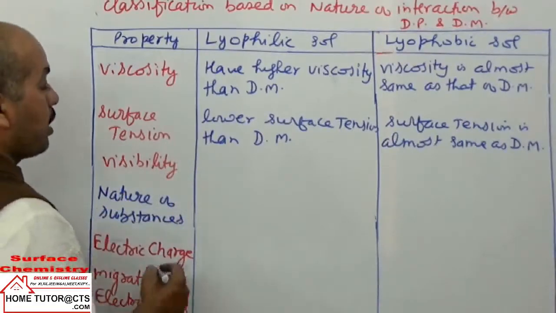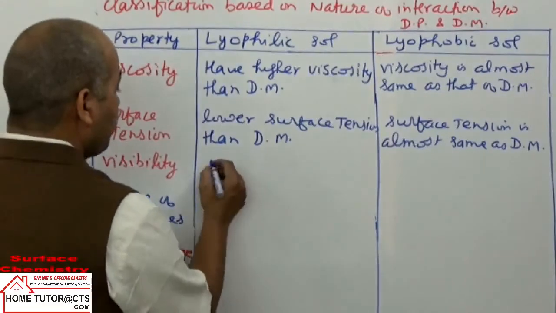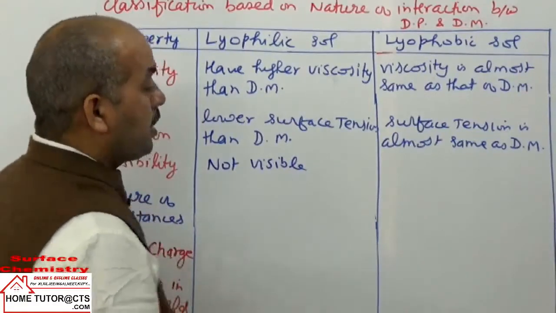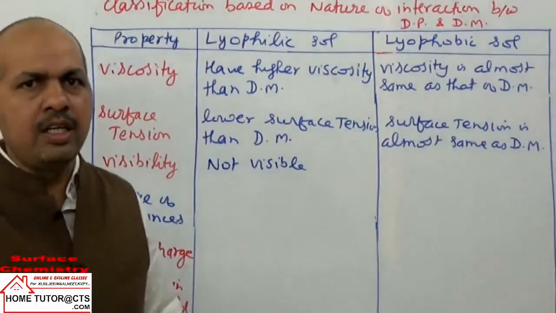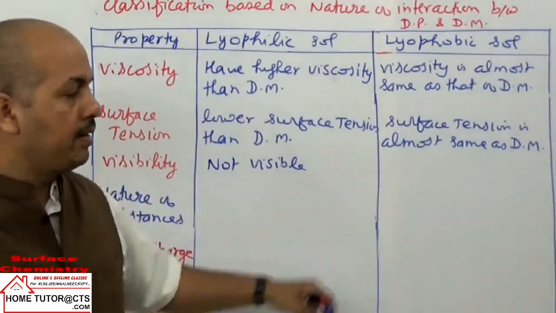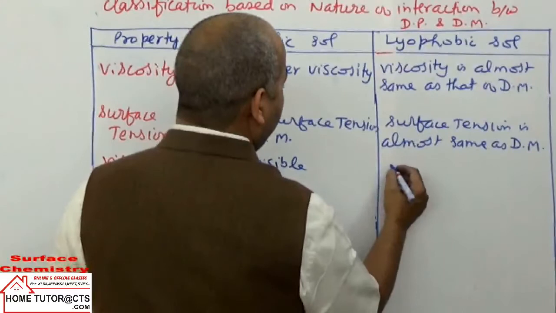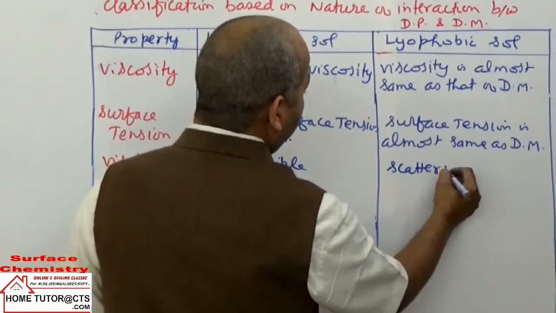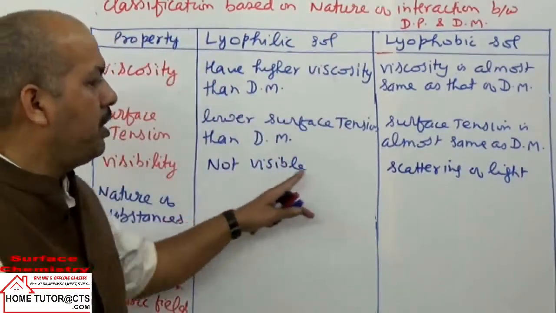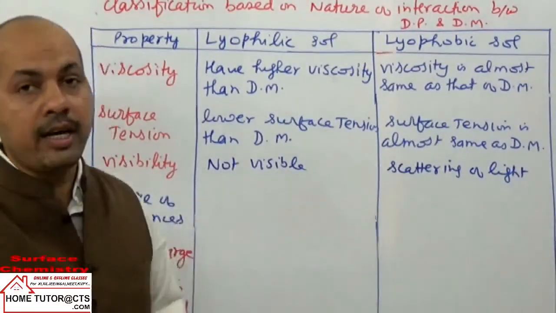अगला point है visibility of particles. In this case, the particles are not visible with naked eye or even ultra microscope. Particles not visible even under ultra microscope, or if visible, they show very little Tyndall effect because they have particle size much smaller as compared to here. In this case, particles are not visible, but they show prominent Tyndall effect, or they show scattering of light prominently. यहाँ पे sometimes they may have low scattering of light or less prominent Tyndall effect. They have prominent Tyndall effect.